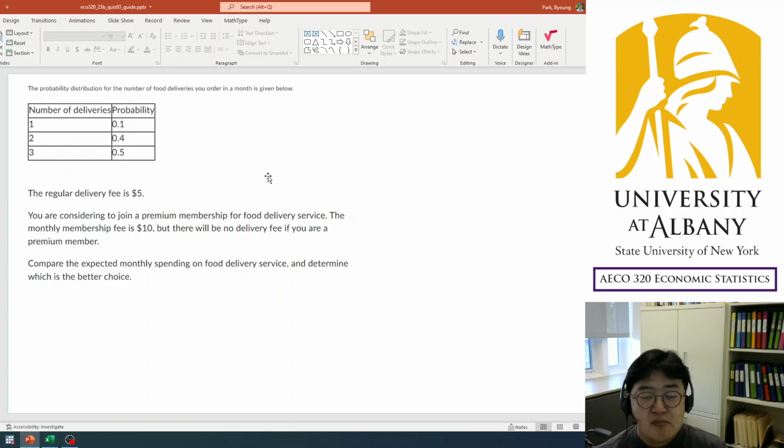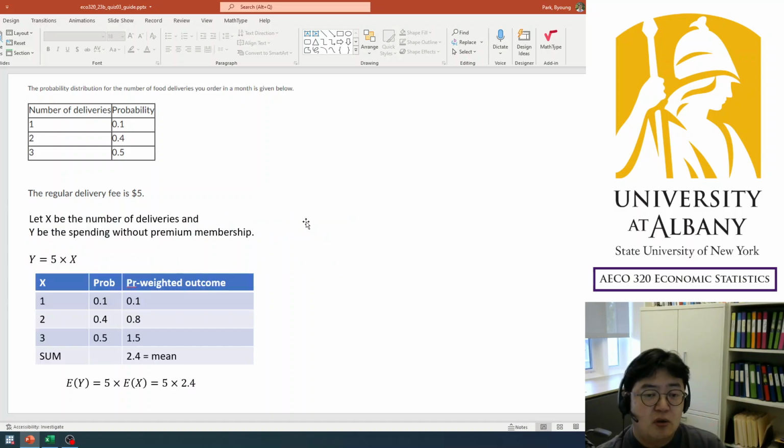So basically, this is the same question as the Disney World question that I did in the slide. Okay, then let's think about it. There are two options: joining with the membership, or without the membership. I'm going to think about two random variables first. X is the number of deliveries, the original random variable.